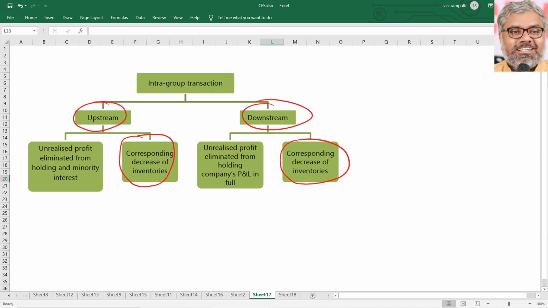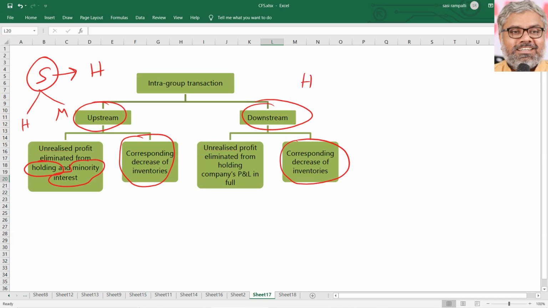In the upstream transaction, the subsidiary has sold goods to the holding company. That means who made profit? The subsidiary made profit. Can we say that the entire profit belongs to the holding company? No. Out of that, some belongs to the holding company, some belongs to minority interest. So that will be eliminated from the holding company's profit and also from minority interest. Both have to be adjusted, if the profit was made by the subsidiary company, which is unrealized profit.